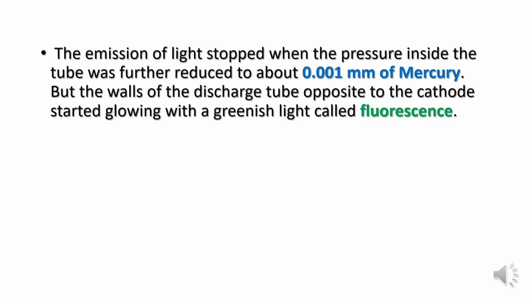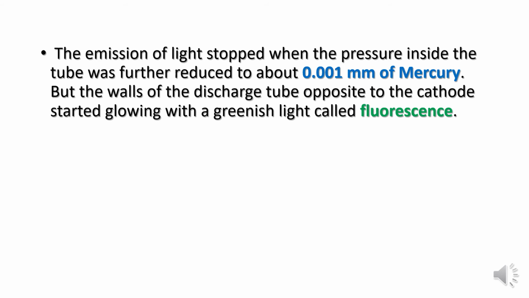Again he started reducing the air pressure inside the discharge tube, after 1 mm, further down to 0.001 mm of mercury, and the emission of light stopped.